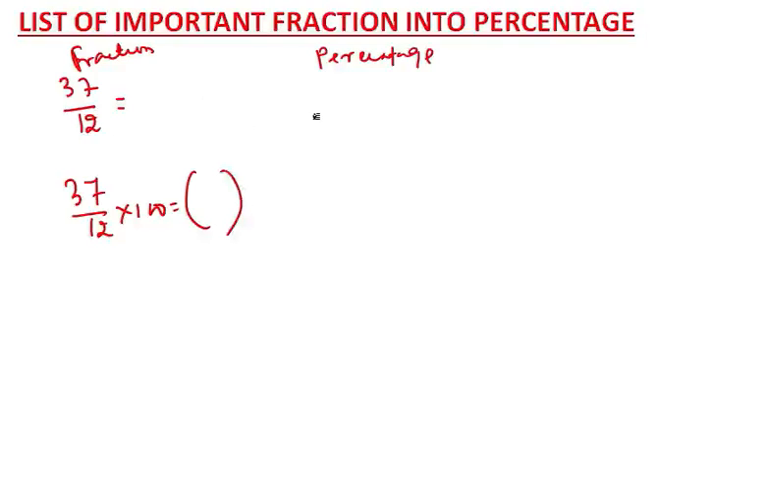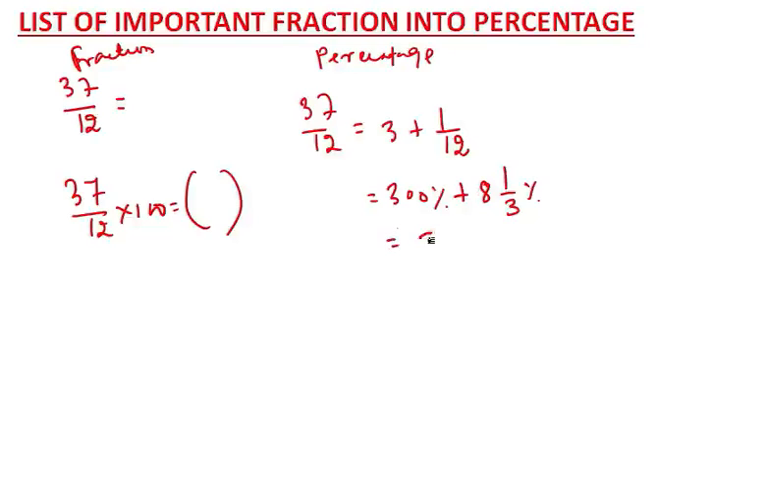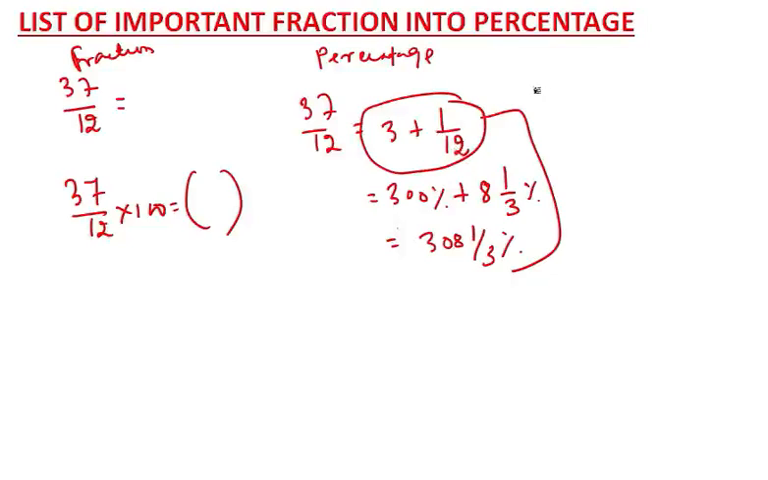But can't you write this value like this, 3 plus 1 by 12, and you know that 3 means 300% and 1 by 12 means 8 1 by 3%. So can't you simply write 308 1 by 3%? This is much easier, right? Now I hope you see how I got this. 3 plus 1 by 12 means 3 1 by 12. Just divide it, you will get this number.